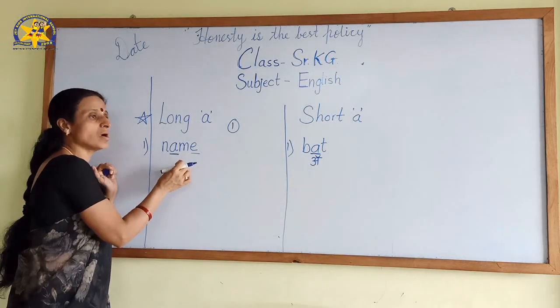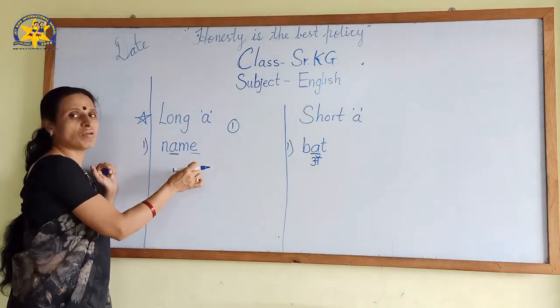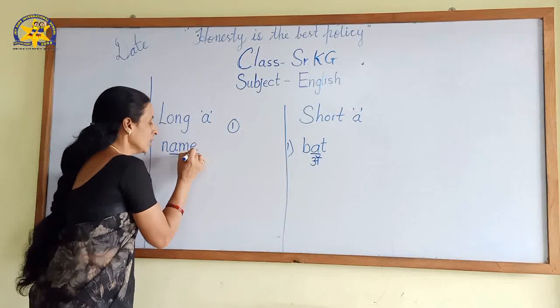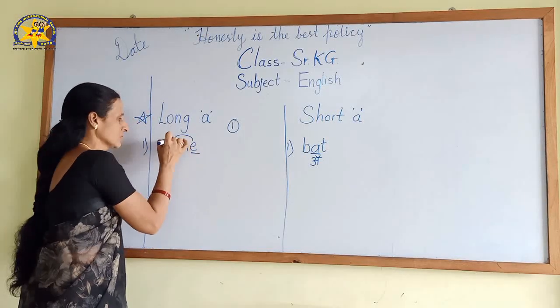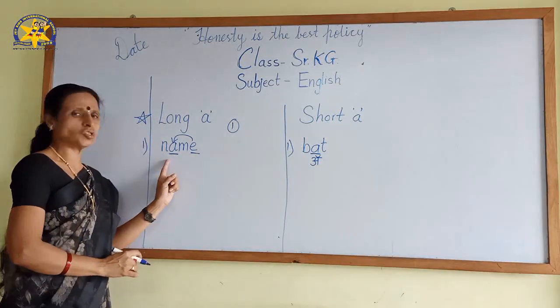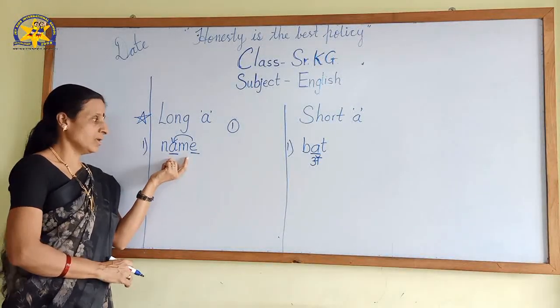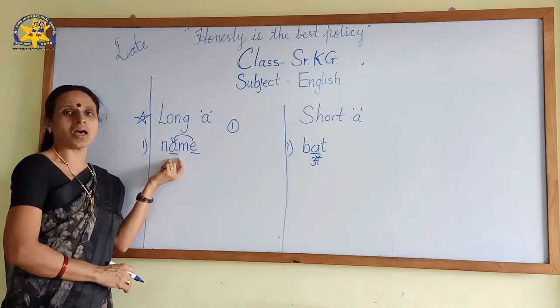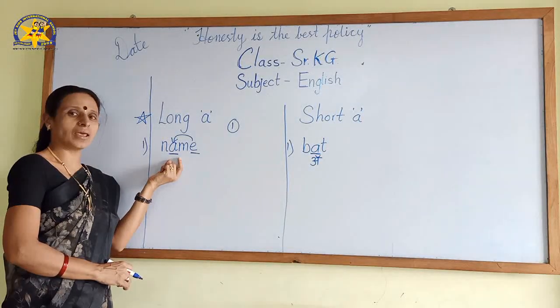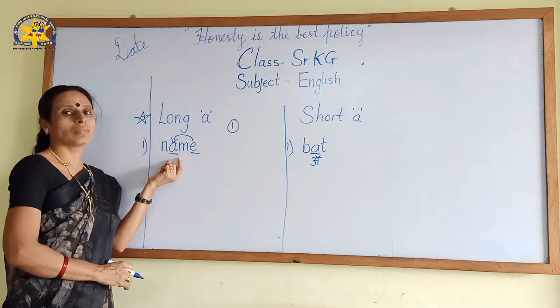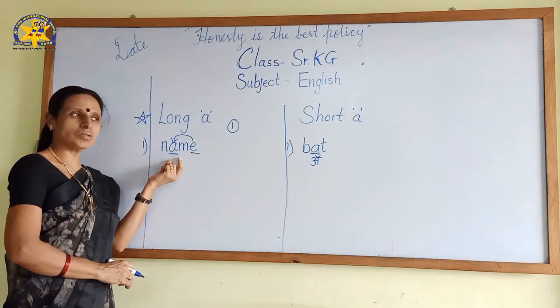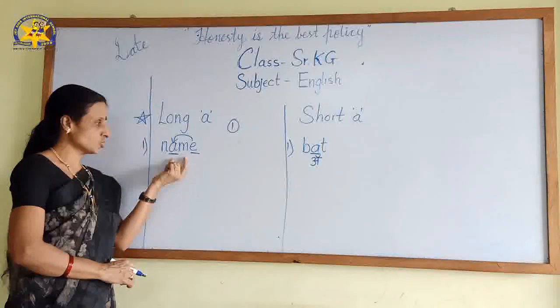So this word is long vowel sound, because this E is making it strong. That's why here that A is taking long sound. Name. What is your name? We are not saying it like that. This E is making it strong.